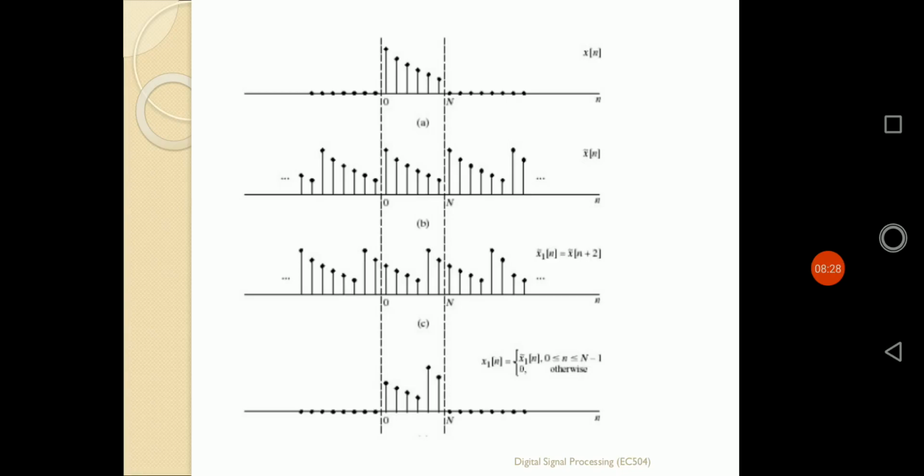But circular shift is always defined with respect to modulo capital N, because capital N is nothing but the length of the sequence, and it is also the time period of the sequence. So beyond that region, according to the time periodicity of the sequence, it will be repeating in nature. So we have to remember that also: not only the time shifting, but also the time periodicity of the sequence.